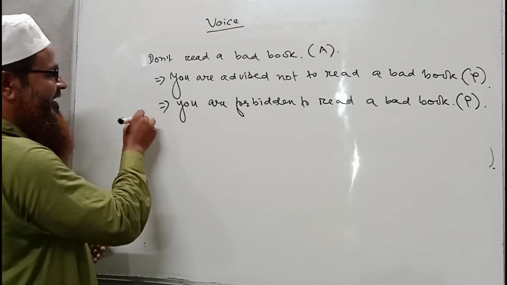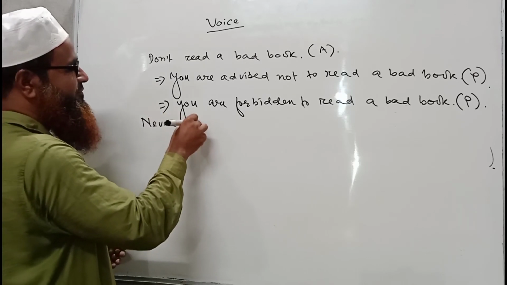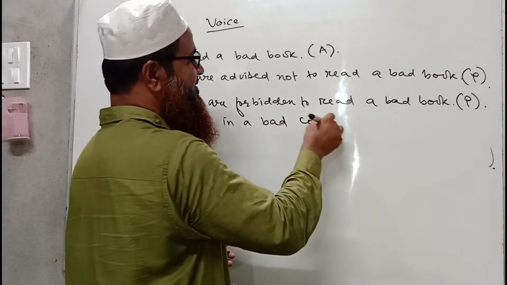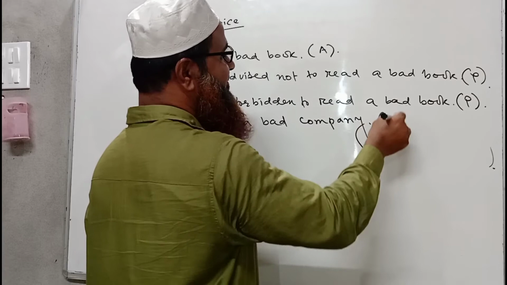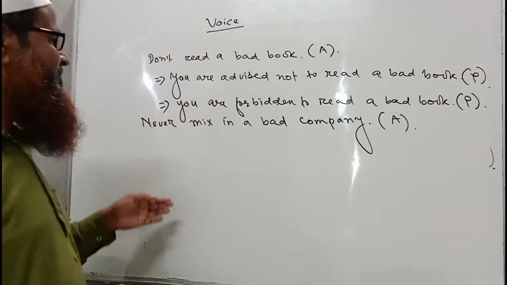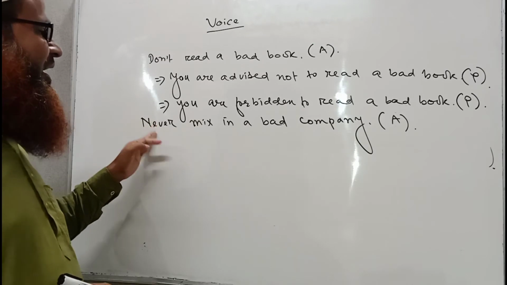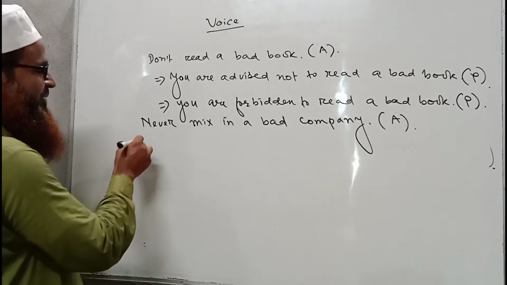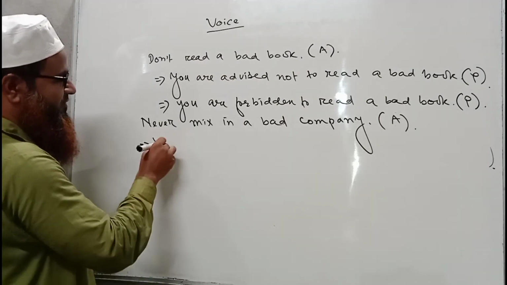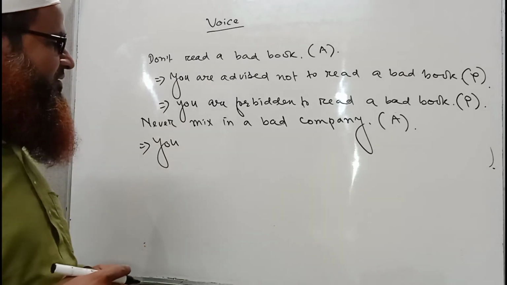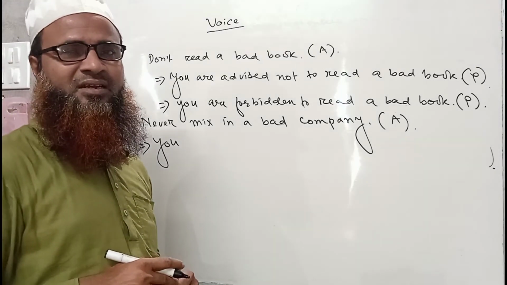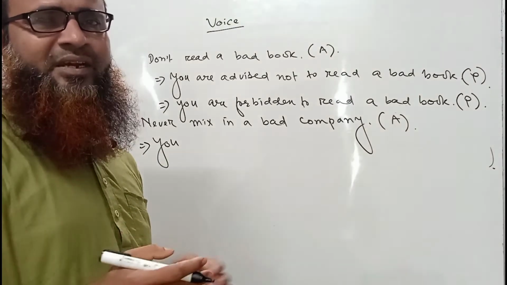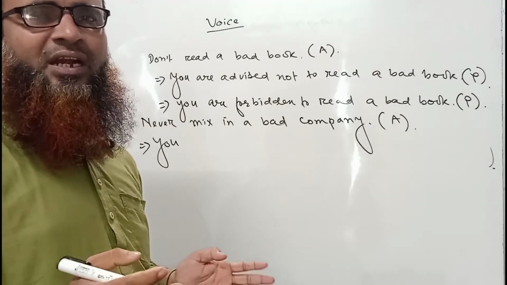Again we can write, never mix in a bad company. So this is a negative sentence, imperative negative, where we can use, you are advised never to mix in a bad company. As there is never, we cannot use forbidden here because never is a strict negative. So when we use forbidden, then we cannot use not or never.